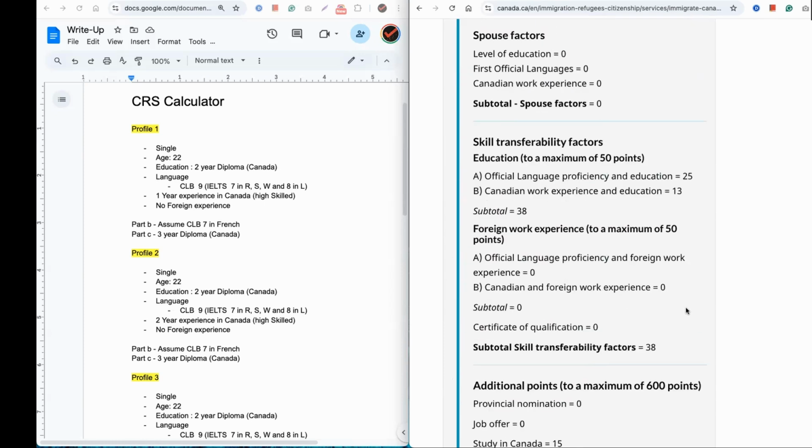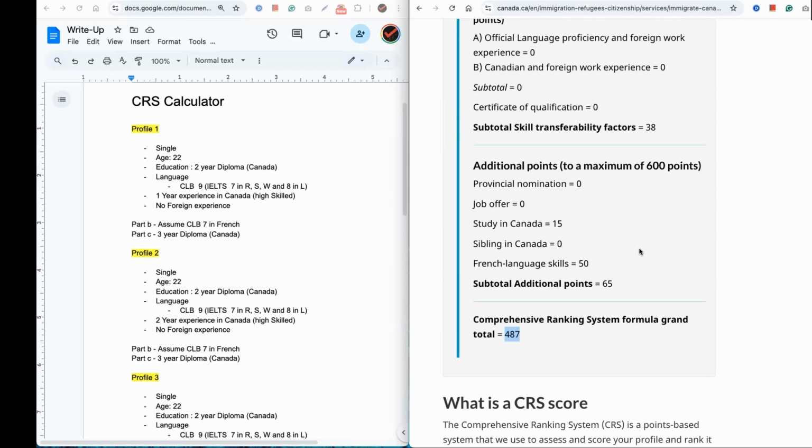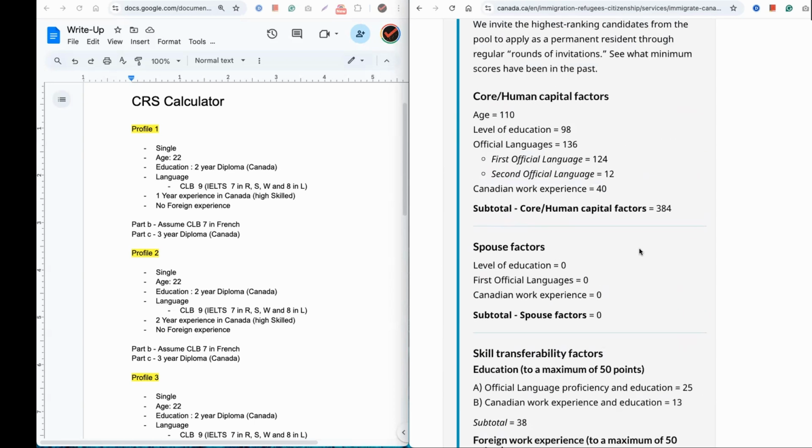So if I just do that, the scores now are 487. Now, this is a very decent score from two perspectives. One, now this person would be most likely eligible for all French draws, which have happened till now, till the day we are recording, right? So the scores in the French draws have always been much lesser than this. So there's a very high chance as such. Plus, at some point in time, even if the Canadian experience class draw comes, maybe by third quarter of this year, right? So there is a chance that the scores might reach at this stage, and he or she can get invited just by that, right? So that's number one profile, right?